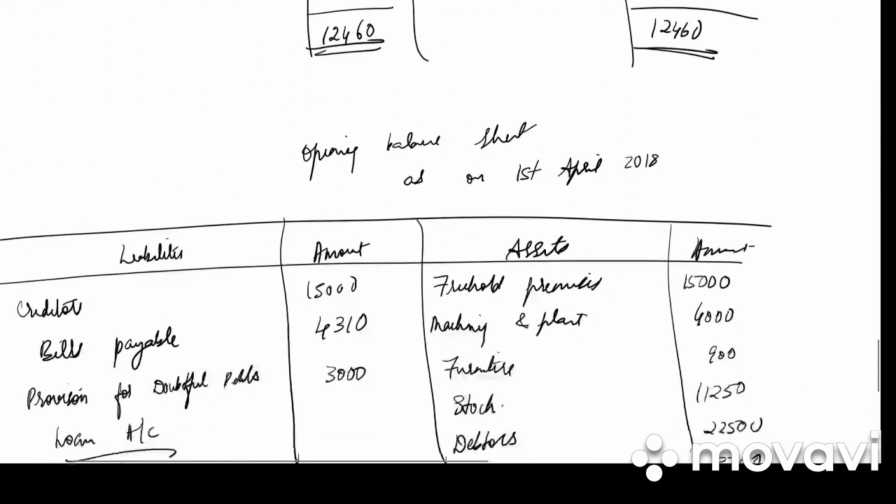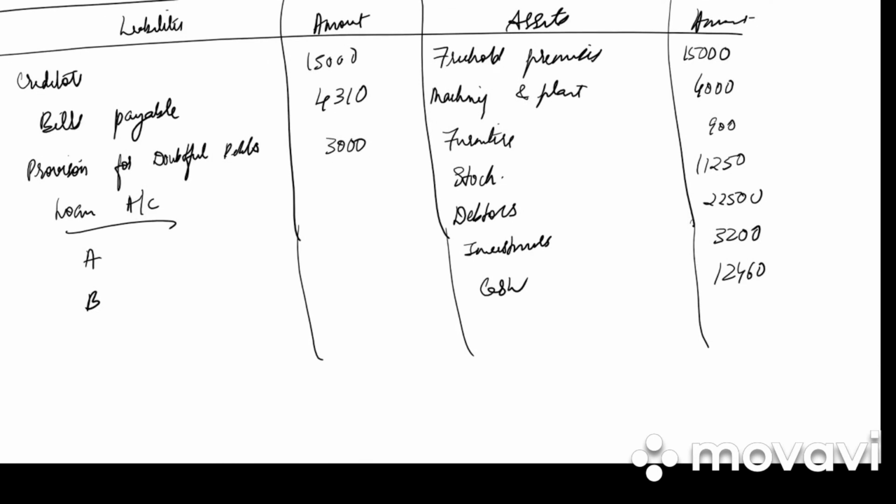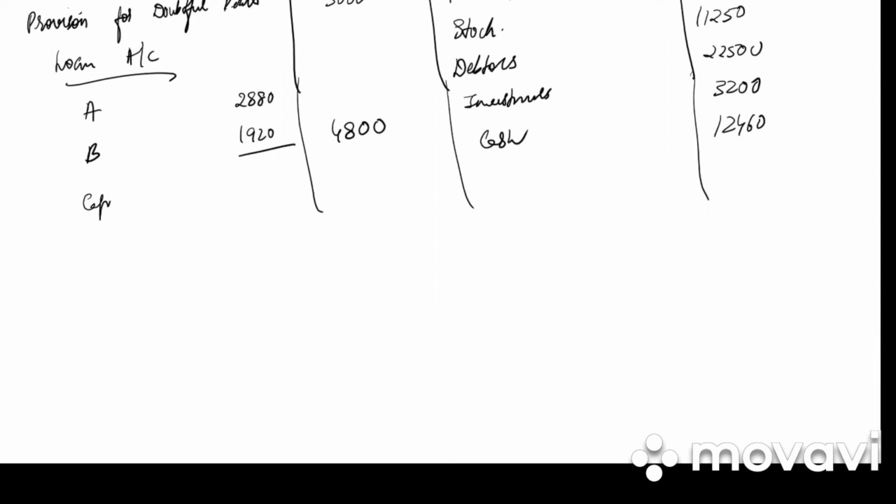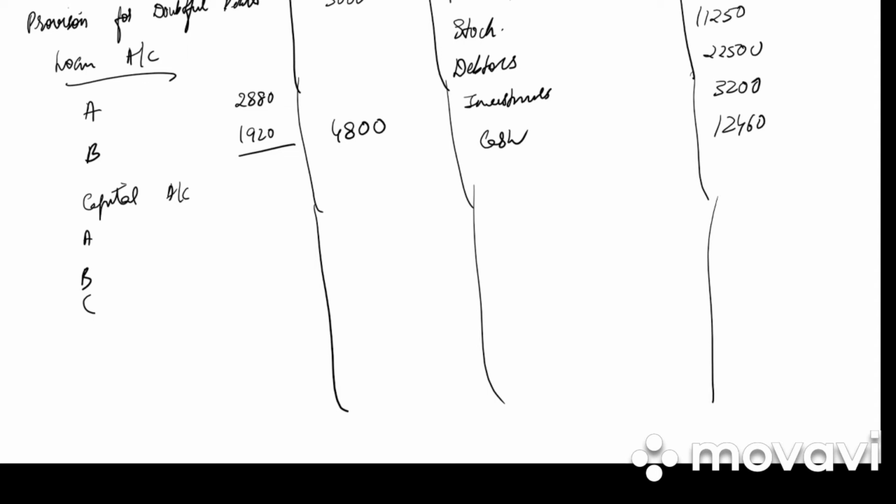So how much is it? A, it is 2,880, B 1,920, that is 4,800. And last we have capital account, A, B and C. How much is it? 25,920, 10,280 and 6,000.